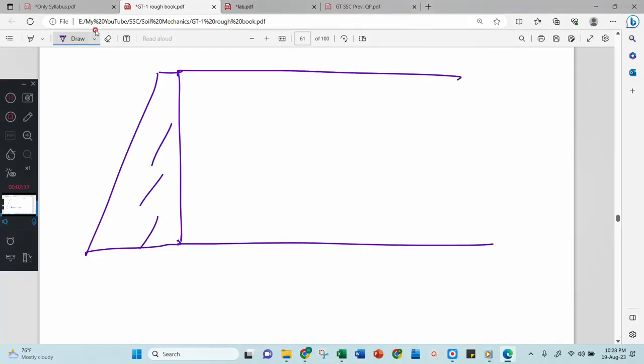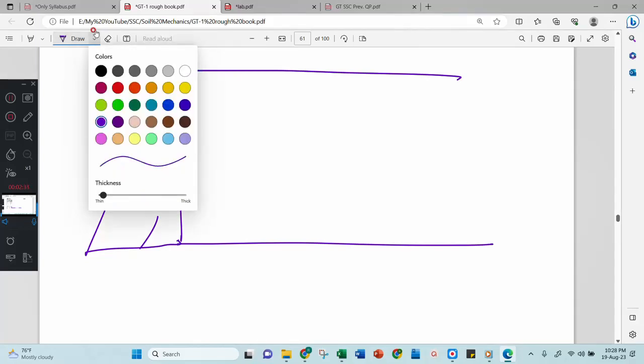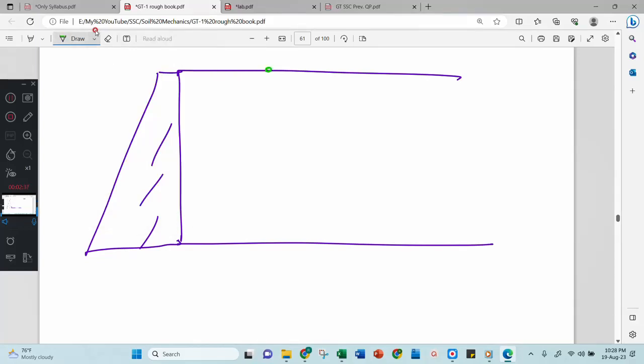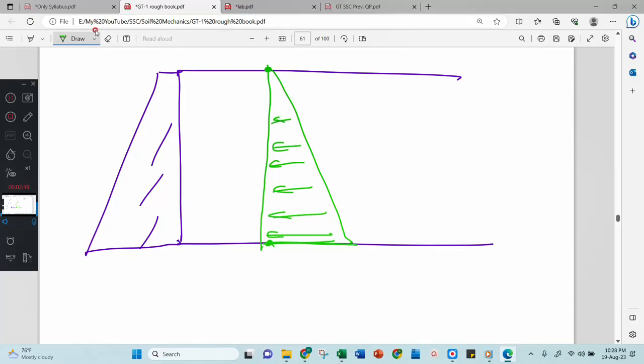Now let us consider this is your retaining wall, and you want to draw a stress distribution diagram. Then you will consider here as 0 because h equal to 0 and here h equal to maximum. Then this is your earth pressure distribution. At every point there is a different stress. Here 0 is there, here this much is there, here this much is there, like that it is increasing. And at the bottom, how much is it? Gamma into capital H, multiplied by K.